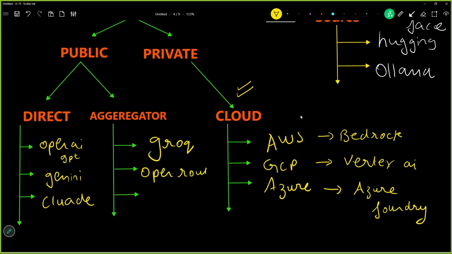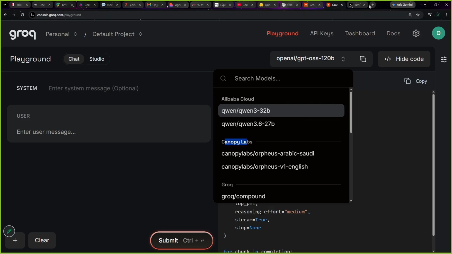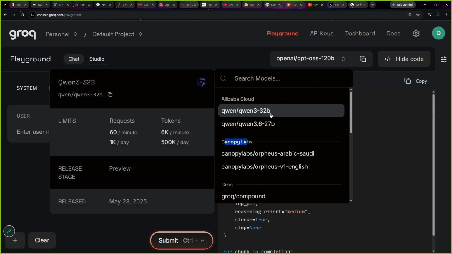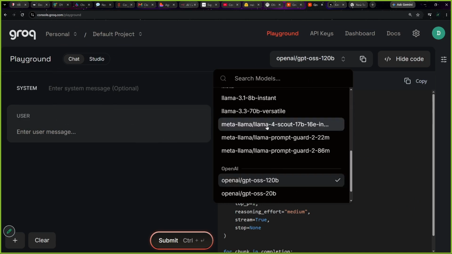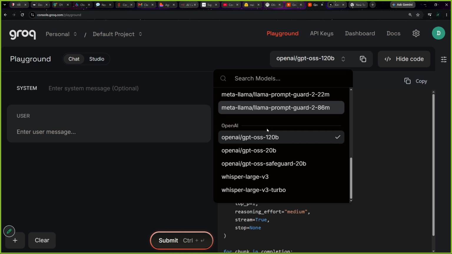OpenRouter. Okay, OpenRouter is another source. Now what is a model aggregator? Basically an organization, a public service which gives us a list of models all at one place. They have aggregated all the models at one place. That is what a model aggregator is, right?